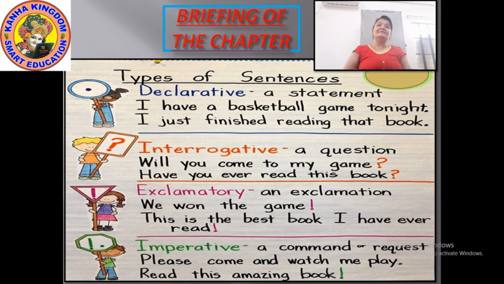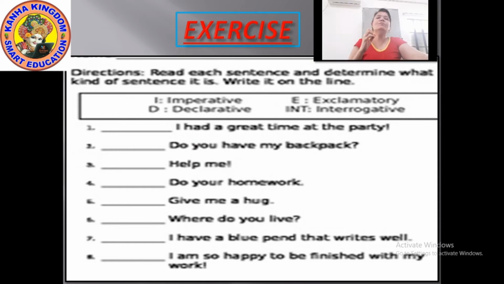Now let's see some exercises. Moving to the exercises: read each sentence and determine what kind of sentence it is. Whatever sentences have been given below, you have to read each and every sentence, and in each you are going to write what type of sentence it is.